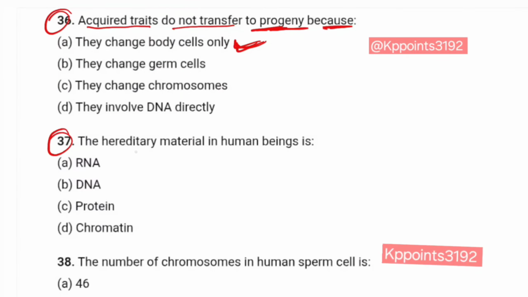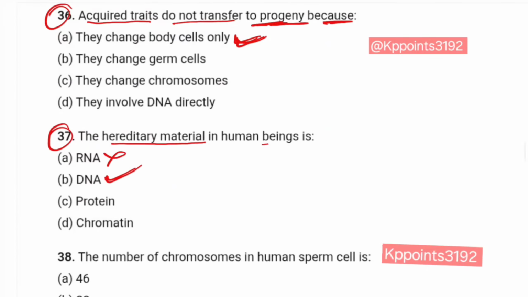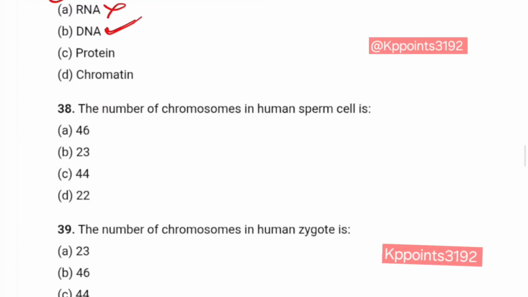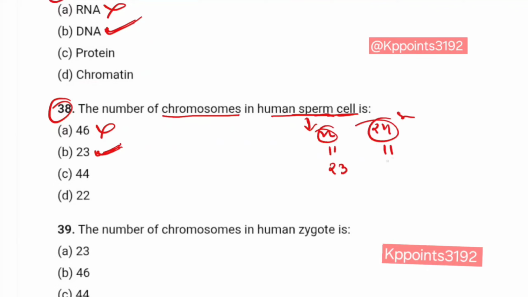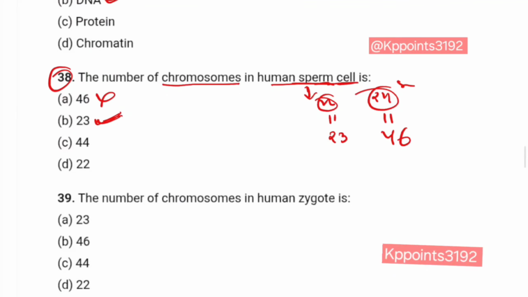Question number 37. The hereditary material in human beings is RNA? No. DNA? Yes. Question number 38. The number of chromosomes in a human sperm cell is 46? No. 23? Yes. Now the question is why? Because the human sperm cell is haploid, N means 23, and 2N somatic cells have 46 chromosomes. Clear?